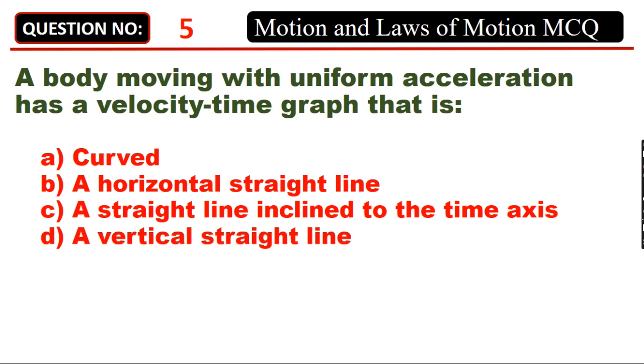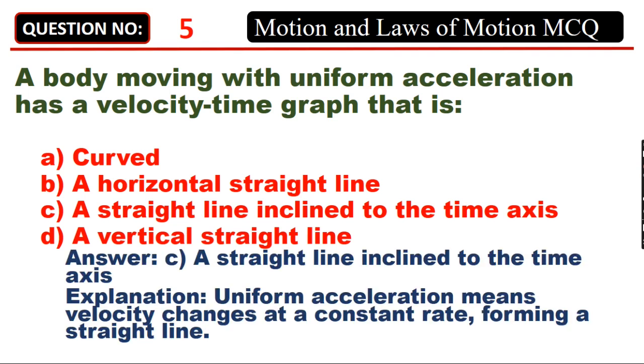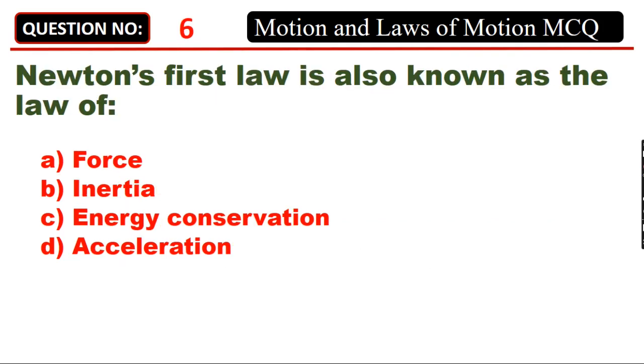A body moving with uniform acceleration has a velocity-time graph that is A. Curved. B. A horizontal straight line. C. A straight line inclined to the time axis. D. A vertical straight line. Answer: C. A straight line inclined to the time axis. Uniform acceleration means velocity changes at a constant rate, forming a straight line.